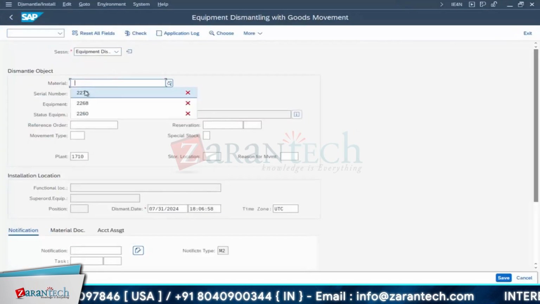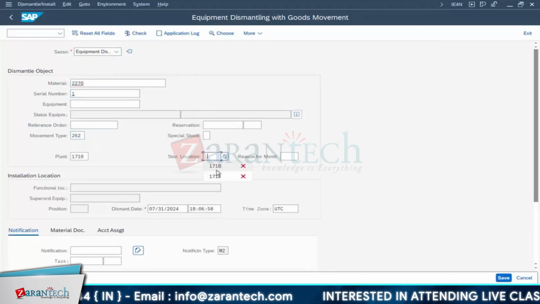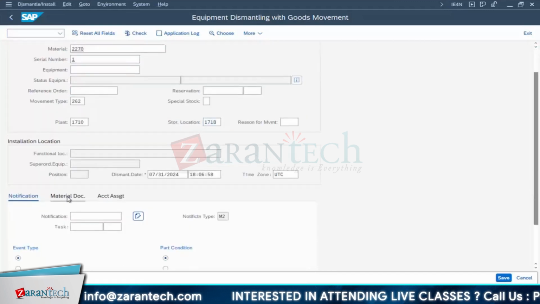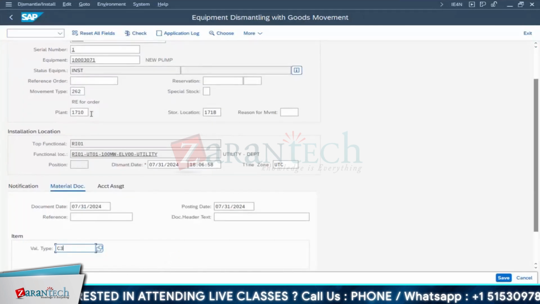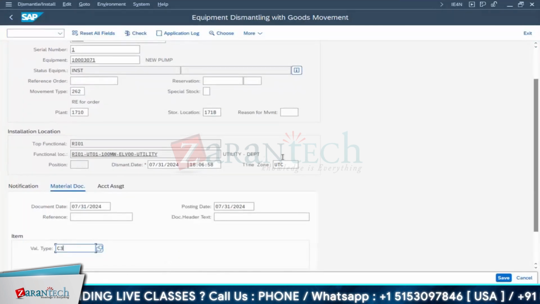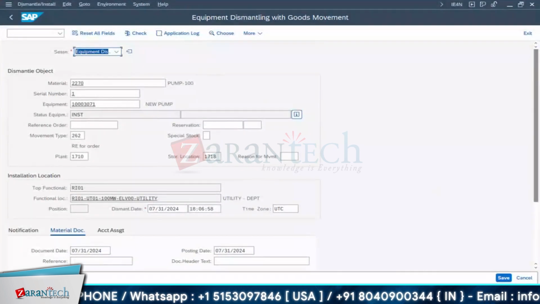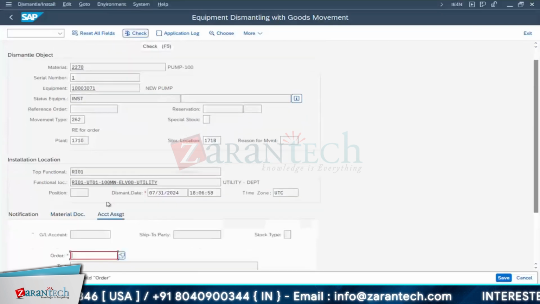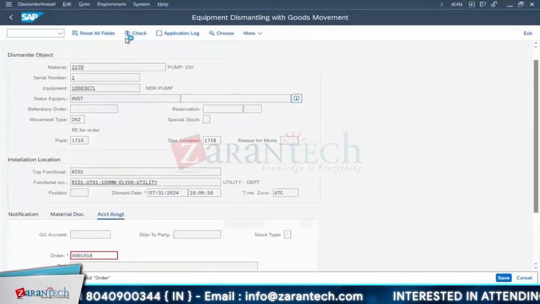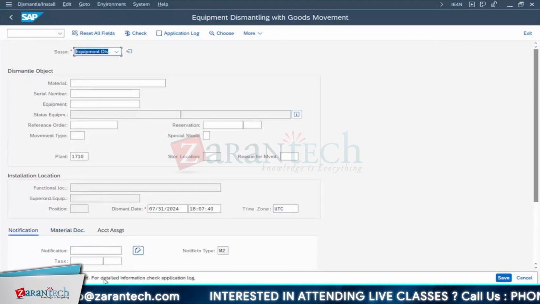IE4N, dismantling, material 2270, then go for your movement type, then go for your storage location, then go for your material document. Okay, C3. We are sending it back to the stores with a reversal, with the C3 valuation type. Usually the team will take care of this. But still we can also check for any errors. Here it is. Order number you have to enter. You enter this order number. Now everything looks fine. Then directly we'll save it. Now it is dismantled. Dismantling process completed.